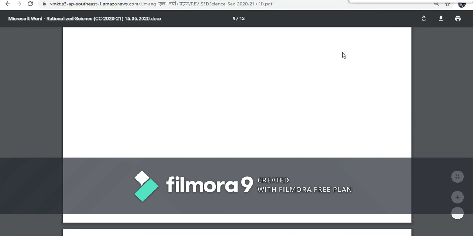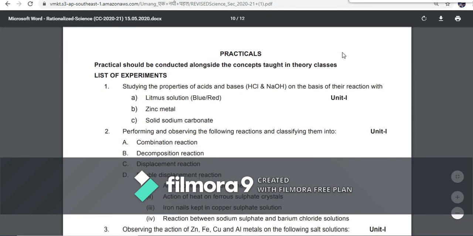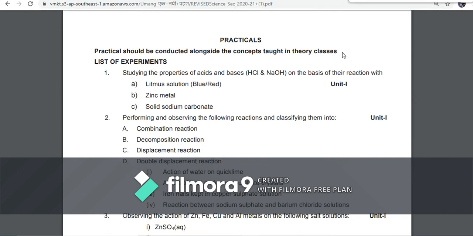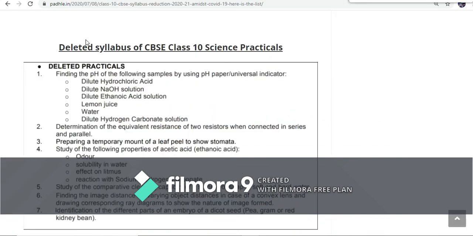Now you're coming to the practical portion. We are left with many practicals. If we talk about the deleted ones, either you can take the screenshot or note it down somewhere else, or the other thing which you can do, you can yourself view it. I'll be giving the link in the description box.